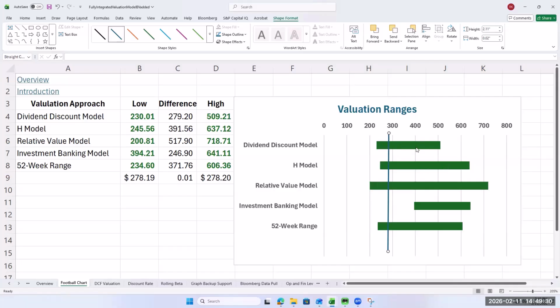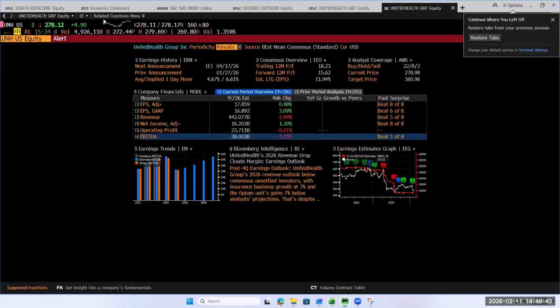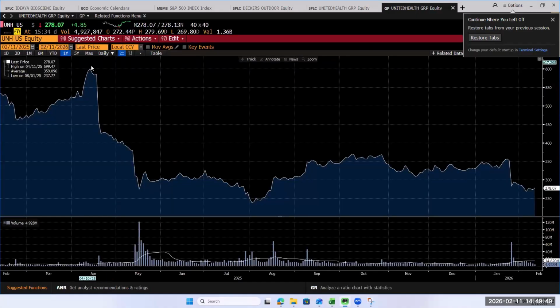They look cheap on the dividend discount model. Remember there, we substituted dividends instead of free cash flow, and it brought our valuations way down. Even then, it looks pretty cheap. So this looks like this could be an interesting stock. You have to ask the question, though, of what was the market telling you with this? They haven't done much since. I'd rather buy it here than there, right?